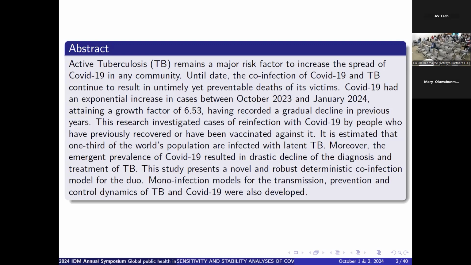We've seen that active tuberculosis is a major risk factor to increase the spread of COVID-19 in any community. And even up until date, we've continued to see the co-infection of these two diseases, even with factors like treatment and vaccinations in place. But we realized that the co-infection continued to spread because some of the vaccinations we have are not 100% efficacious, in the sense that, for example, the BCG for tuberculosis does not give a lifetime immunity, in that people can get infected if they lose their immunity. Same for COVID-19. And in fact, in recent times, we've been seeing more cases of people who had previously been infected with either of these infections getting reinfected again.